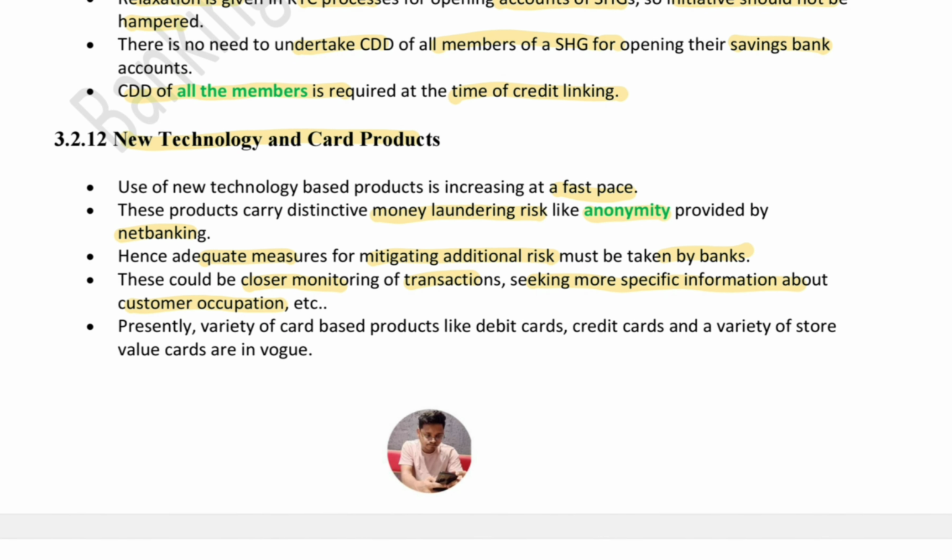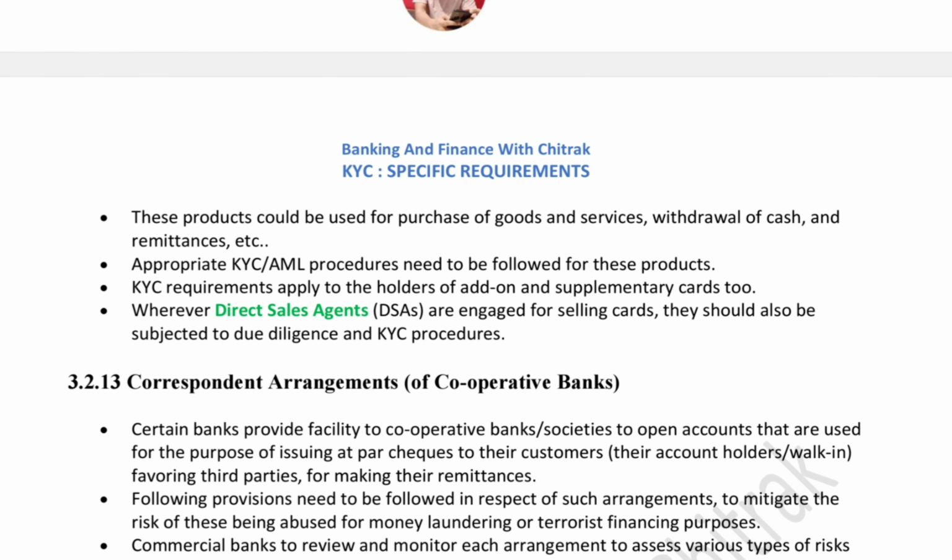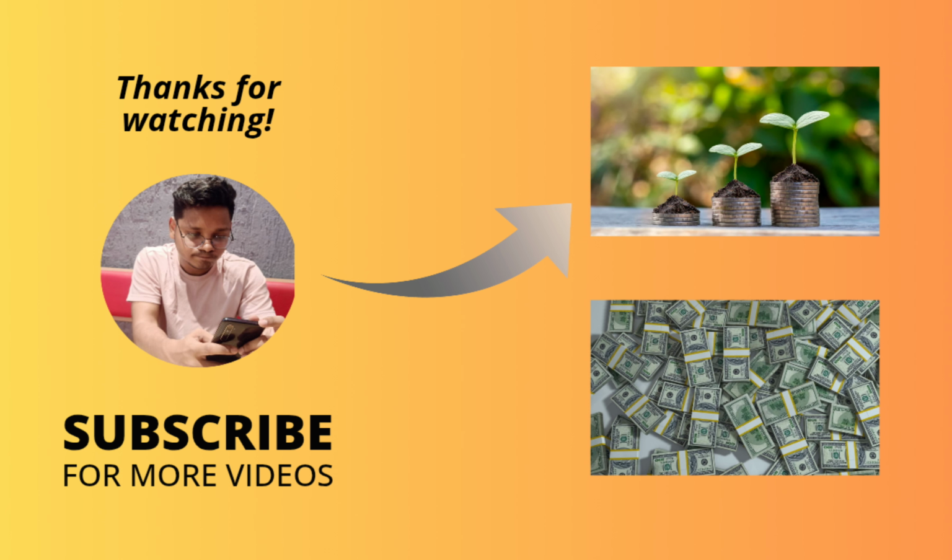Presently, a variety of card-based products like debit cards, credit cards and a variety of stored value cards are present. These products can be used for purchase of goods and services, withdrawal of cash and remittances. Appropriate KYC AML procedures need to be followed for these products. Also, KYC requirements apply to the holders of add-on cards and supplementary cards too. And wherever direct sales agents or DSAs are engaged for selling cards, they should also be subjected to due diligence and KYC procedures. So, this is it for today.